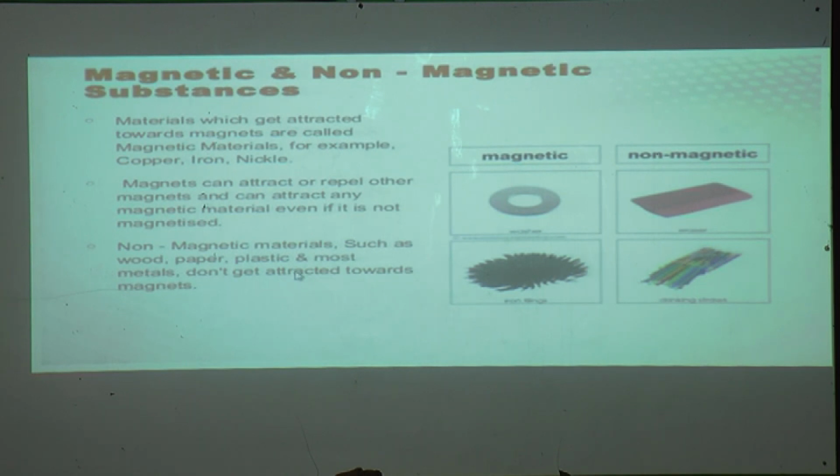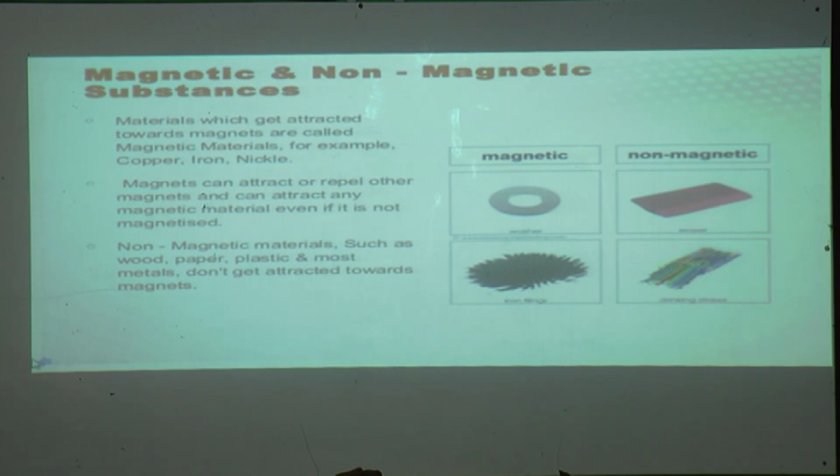Some other substances which are not metals are not attracted towards the magnet, so these are called non-magnetic materials. Here you can see a box of card sheet paper, and a bunch of pens. These are made up of plastic.